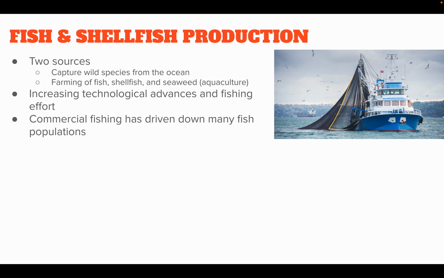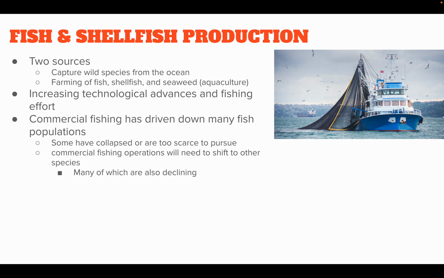So increasing technology has allowed us to catch more fish, deeper, more than ever before, and has driven many fish populations to near extinction, if not already there. Because we're better at catching fish, we're catching more, and there's increasing demand for fish. Places that couldn't get fish regularly now can. You can pretty much go anywhere in the country and have fish, even if that fish is not indigenous to that area or you're not anywhere near the ocean.